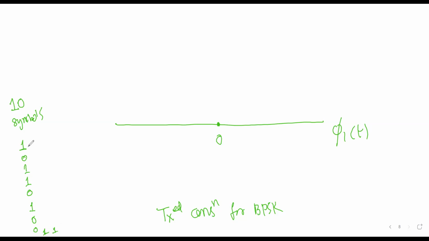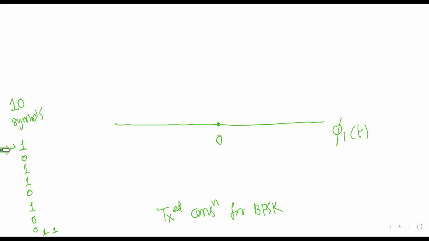So these are 10 values, isn't it? 1, 2, 3, 4, 5, 6, 7, 8, 9, 10. These 10 symbols need to be transmitted. So this transmitted constellation I would like to plot. Now you tell me, if I transmit binary 1, let's start from here.